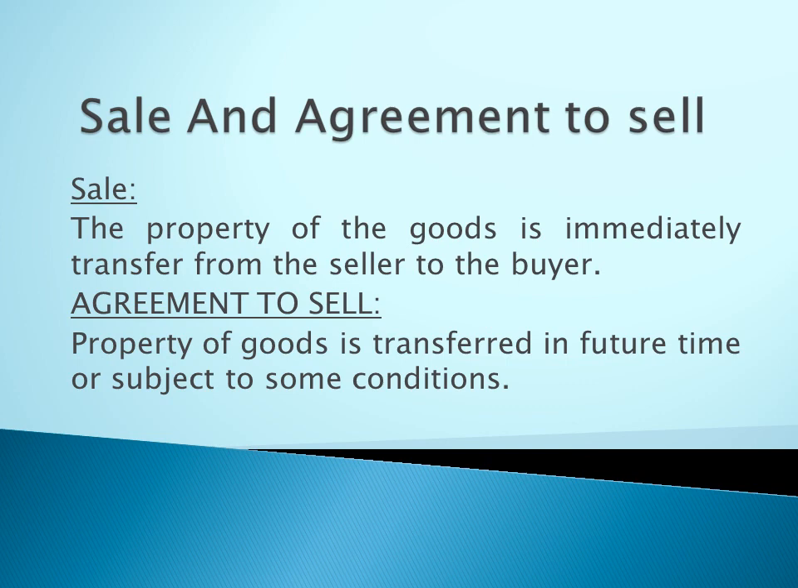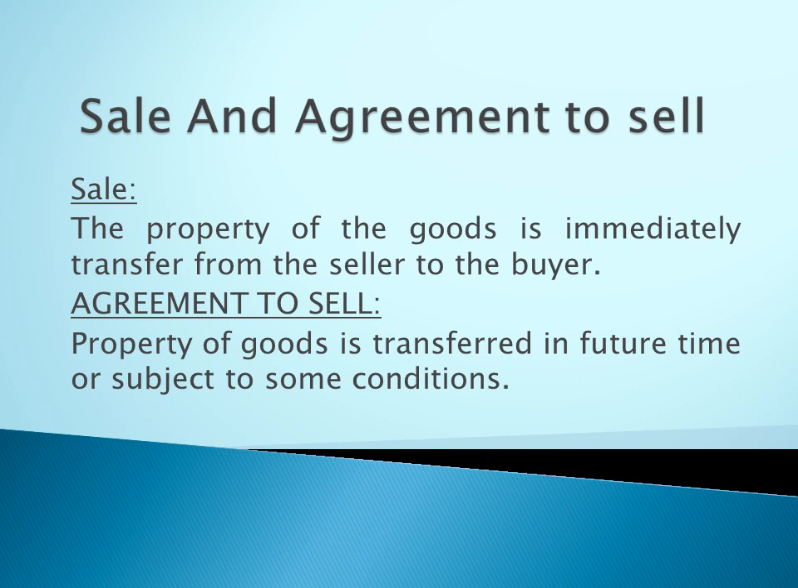What is sale? Simply, it means the property in the goods is immediately transferred from the seller to the buyer. In this case, you can go for purchasing a book or a pen. The transaction is immediately completed. You pay the money to the shopkeeper, and he immediately transfers the right of the property to you. The sale part is completed. The property in the goods is immediately transferred from the seller to the buyer.